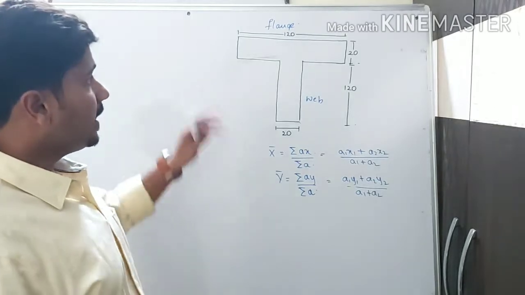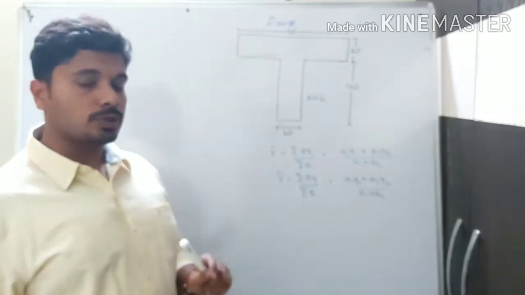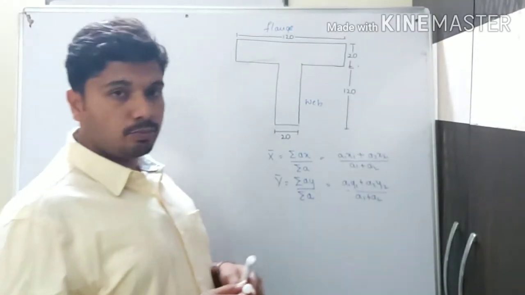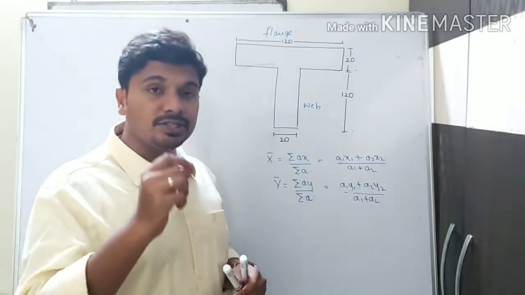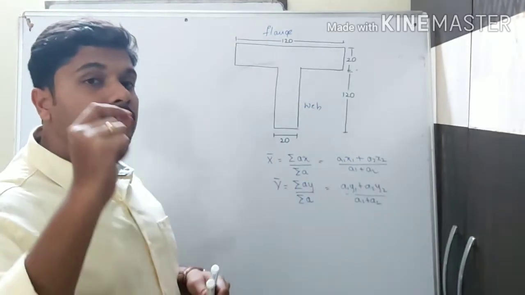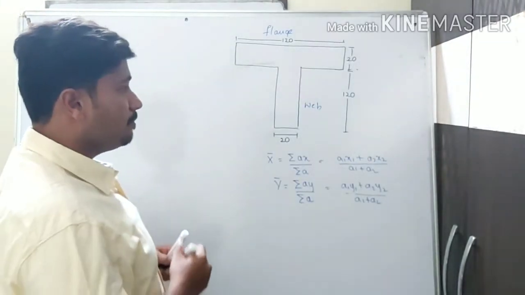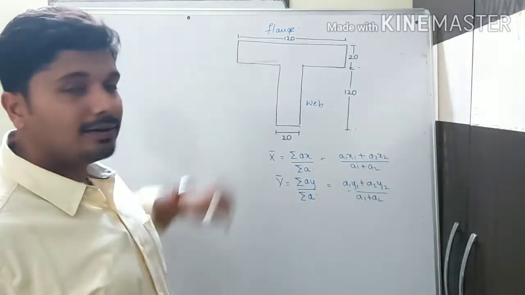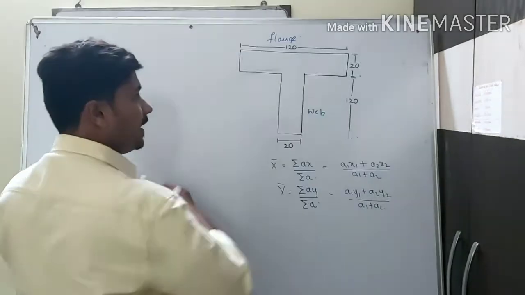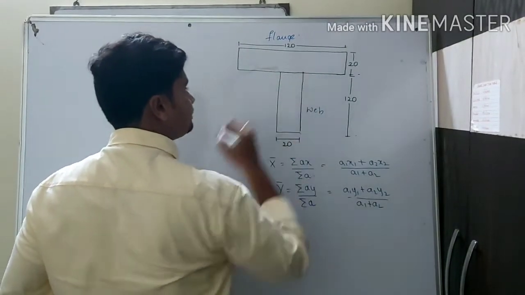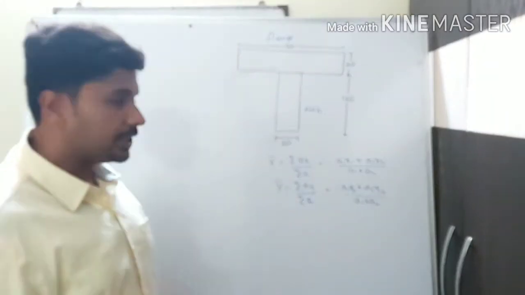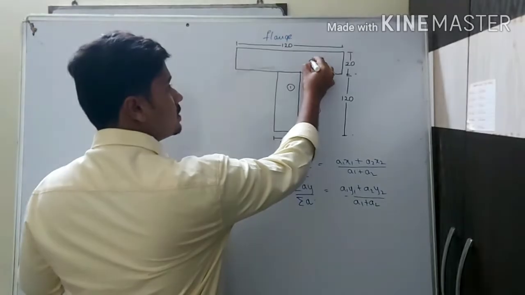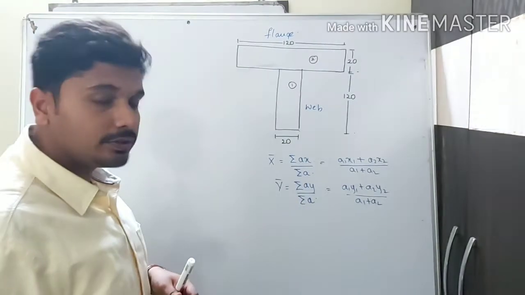Now, when it comes to the problem, the first step is to divide this body. How do we divide it? Divide the body in such a way that it forms known laminas. For example, we can see there are two rectangles joined to make a T section. So I will divide this T section like this, and it has become two bodies. This is the first body, and this is the second. So there are two bodies.